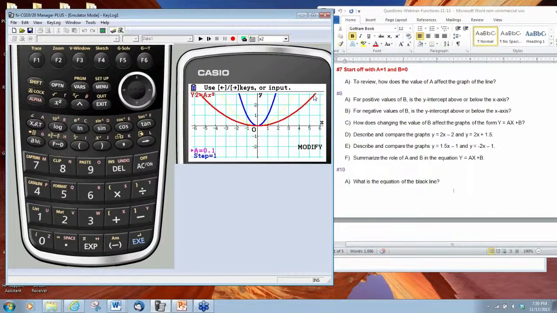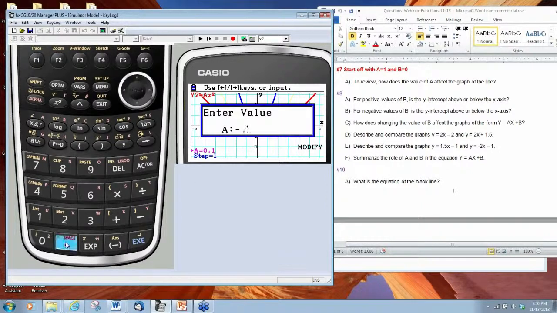So when we look at the value of A with a quadratic function, it has the same effect on the function that it does with absolute value. The value of A will make the function wider or narrower. The sign of A, okay, let's make this negative 0.1. Let's see what happens.